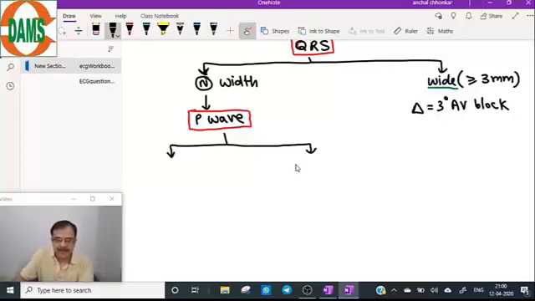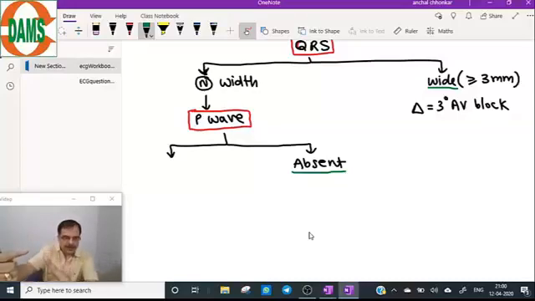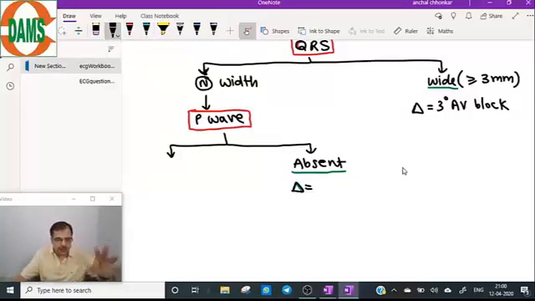Now, P wave is absent. So, QRS is normal, P wave is absent, P wave is not seen. So, do not look at anything else. Only with these two findings, QRS normal width and P wave absent, I will make a diagnosis.